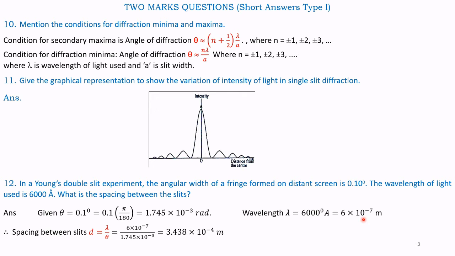Now, the spacing between the slits is given by the formula small d is equal to lambda by theta. That is equal to 6 into 10 to the power of minus 7 divided by 1.745 into 10 to the power of minus 3. Simplifying, we get 3.438 into 10 to the power of minus 4 meters.